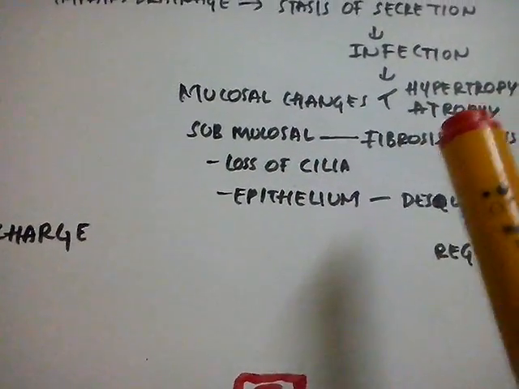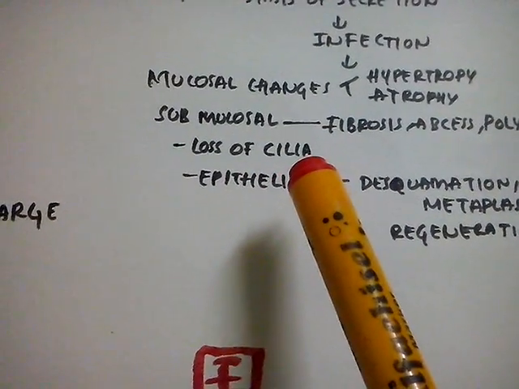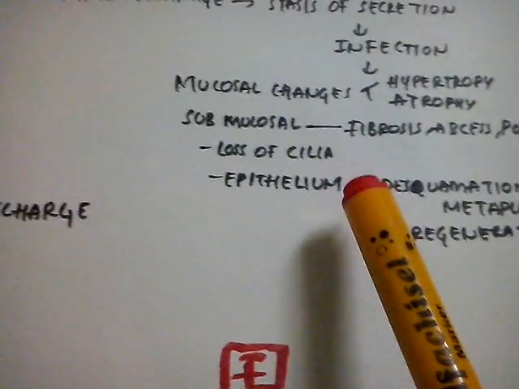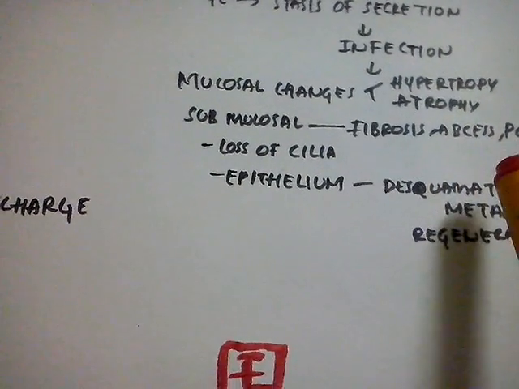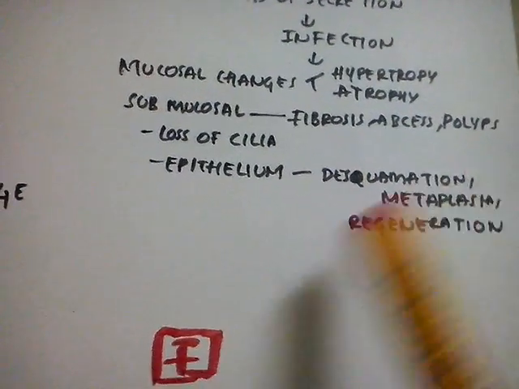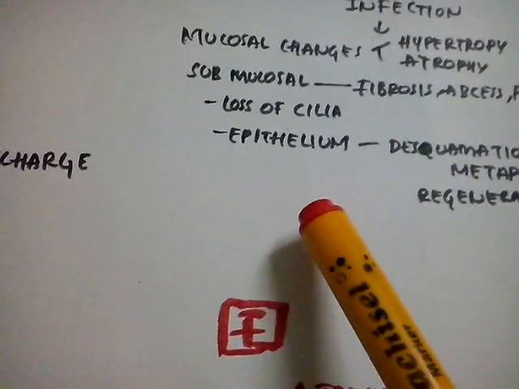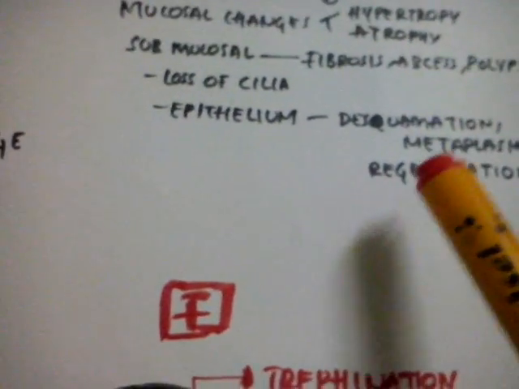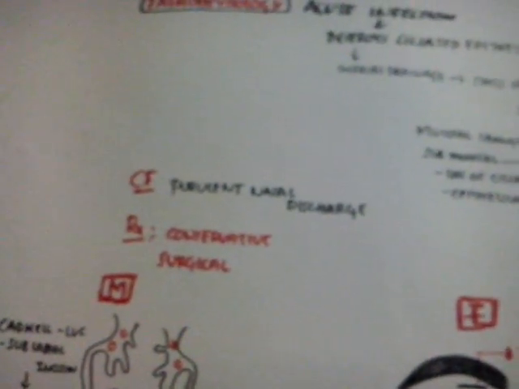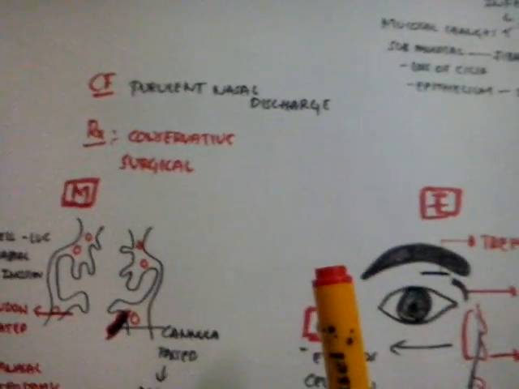Mucosa may undergo hypertrophy or atrophy. Submucosal changes are due to infiltration with plasma cells. There occurs fibrosis, abscess, polyps, or granulations. Epithelium can undergo metaplasia, regeneration, or resquamization. And it is a simultaneous healing and destruction process.